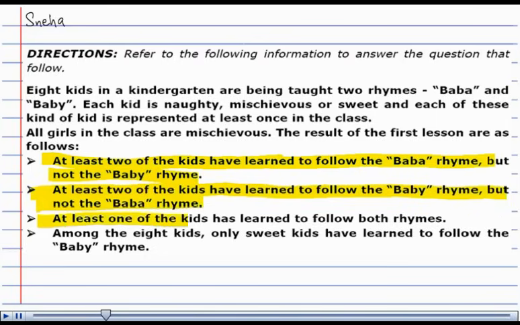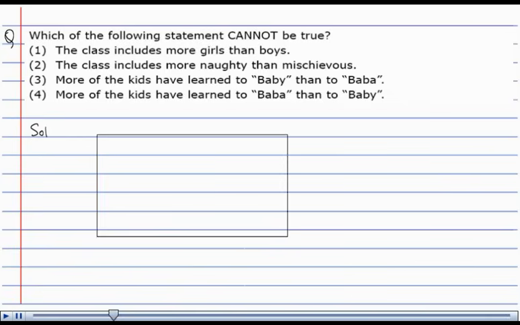At least 1 of the kids has learned to follow both the rhymes. This can be shown with the help of a Venn diagram. Assume the first circle denotes those kids who have learned the Baba rhyme. Similarly, the second circle denotes those children who have learned the Baby rhyme.